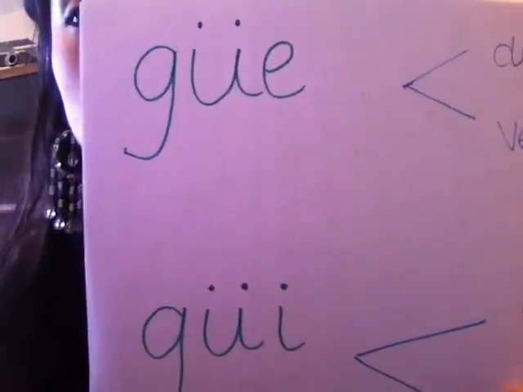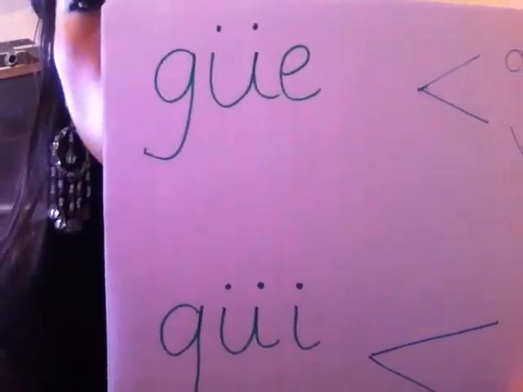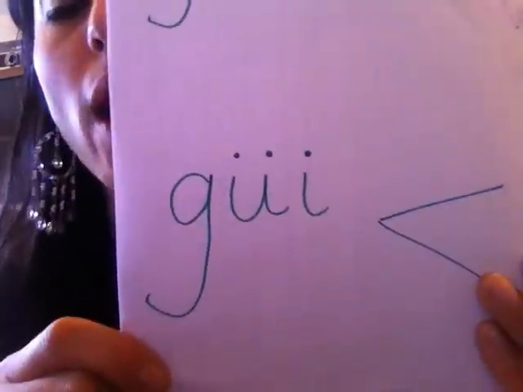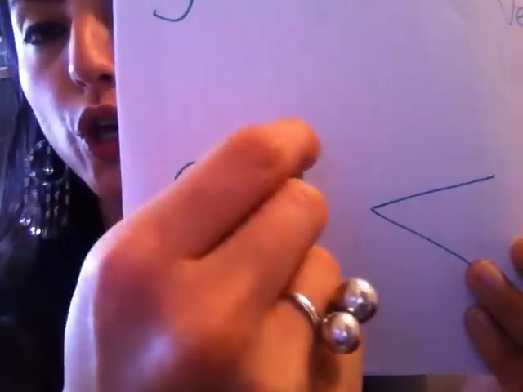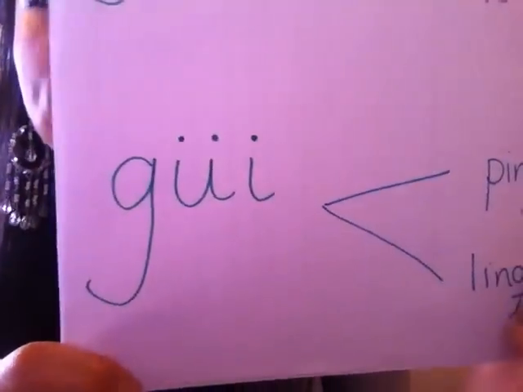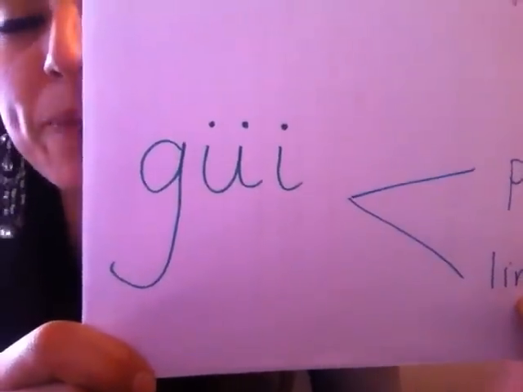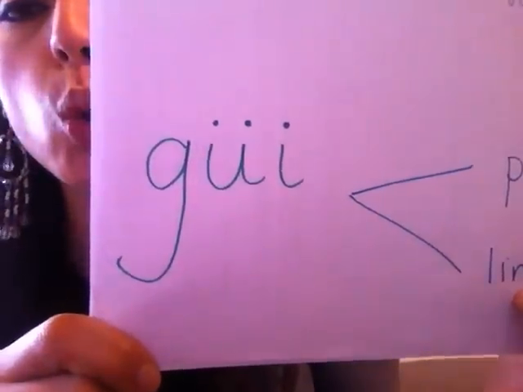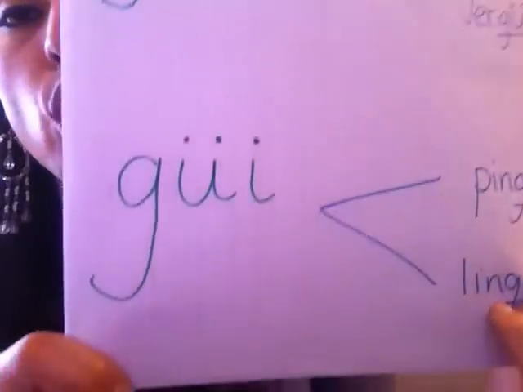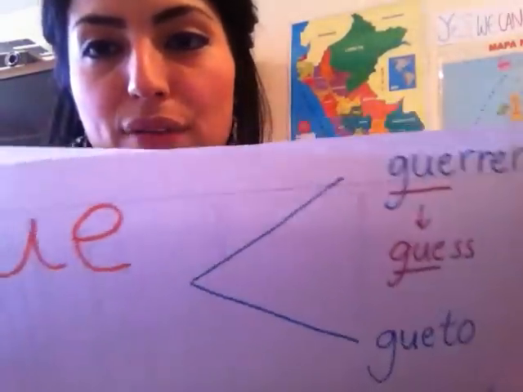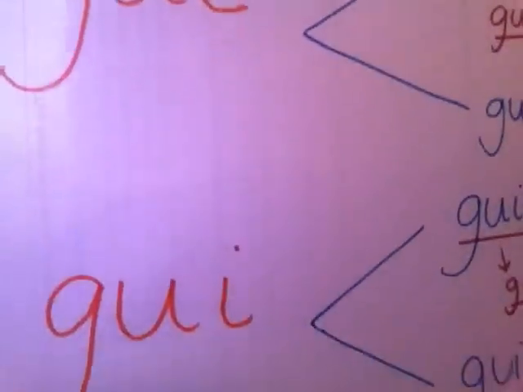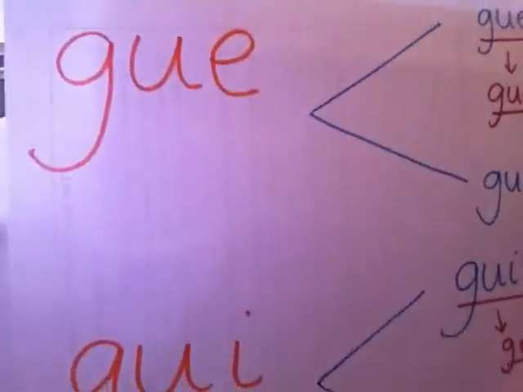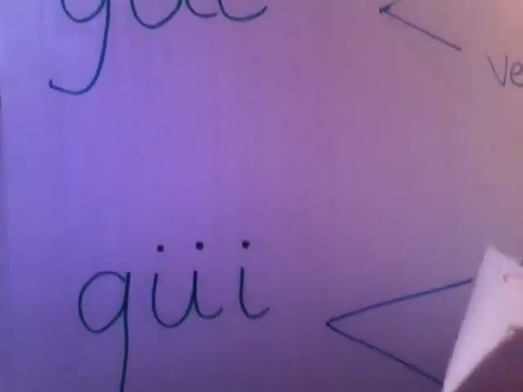So GÜE with the dots on top of the U makes a GUE sound. So the U sounds a little bit harder. GÜI with the dots on top of the U makes a GUI sound. So I pronounce both U and I. We have GÜE, GÜI. And here I have ge or gi, right? So ge, gi, GÜE, GÜI.